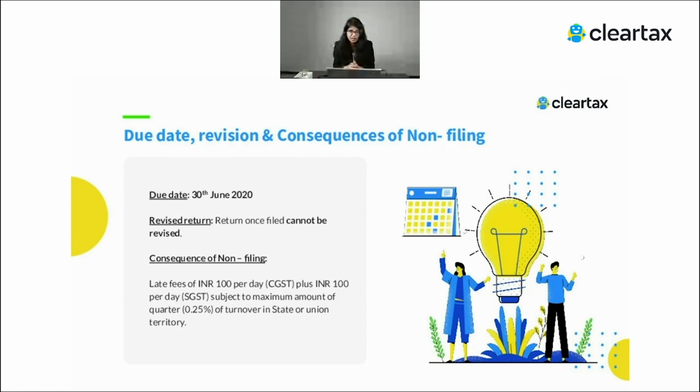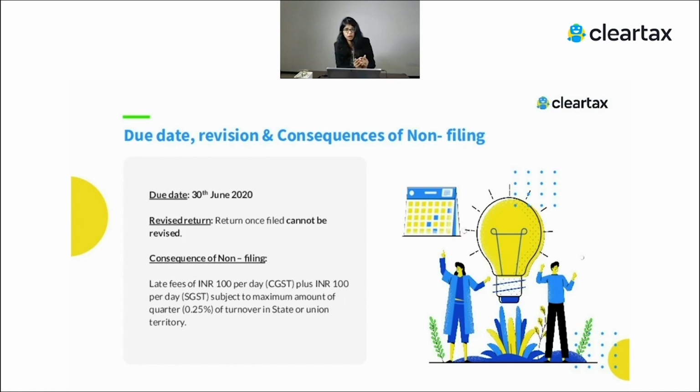And in case you don't file the return by the due date, which is 30th June 2020, then there is a late fee of 200 per day, or the maximum limit would be 0.25% of the turnover of that particular state and union territory. So that is a late fee which you have to pay if you don't file the return on time. And one more important thing, this needs to be filed for every state. So if you are a person who has one particular PAN and let's say you have 3 GSTINs in 3 different states, you have to file this return for 3 different states separately, which means for every state you have to file one GSTR 9 and 9C.